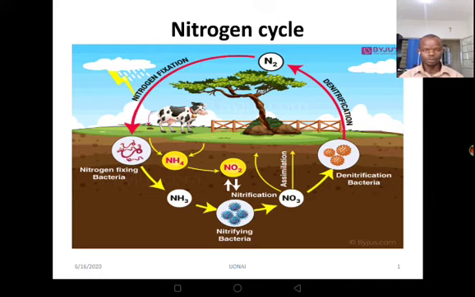Our topic is soil. In the previous lesson, you talked about soil erosion, the types of soil erosion, the causes, and how to prevent and control soil erosion. Now, in this particular lesson, lesson 6 of our topic soil, we are going to discuss very important information. We are going to talk about the nitrogen cycle.